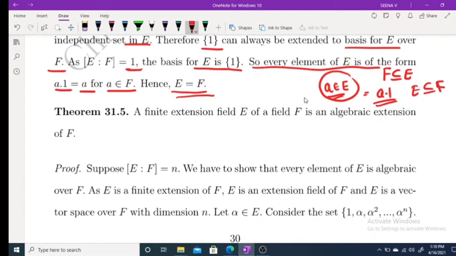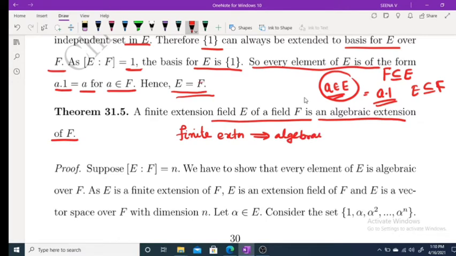Now, next one of the important results. A finite extension E of a field F is an algebraic extension of F. This is an important result, and it may be asked in the NET exam. Finite extension implies algebraic extension. What about the converse? Is the converse true? The converse we will discuss later. Here we are proving finite extension implies algebraic extension.